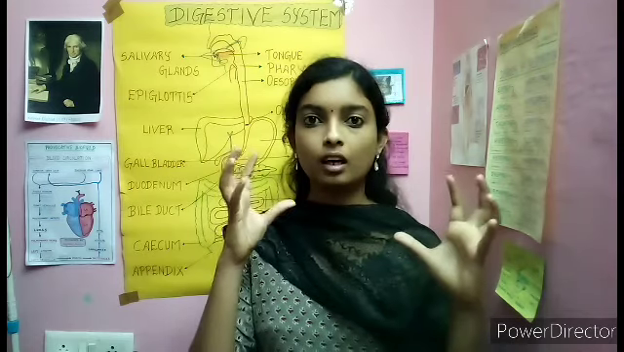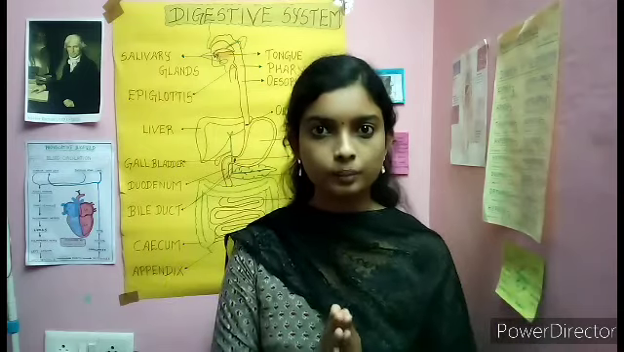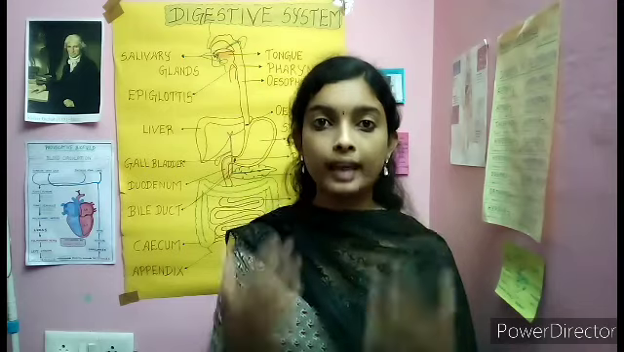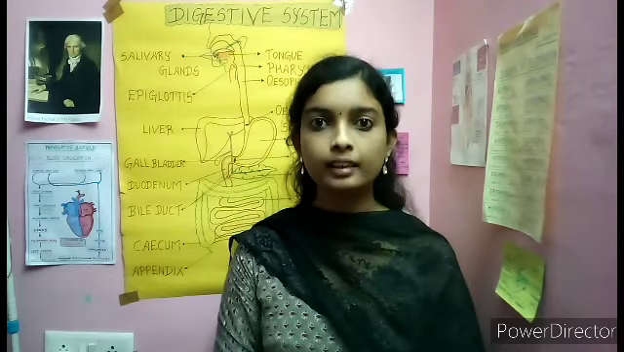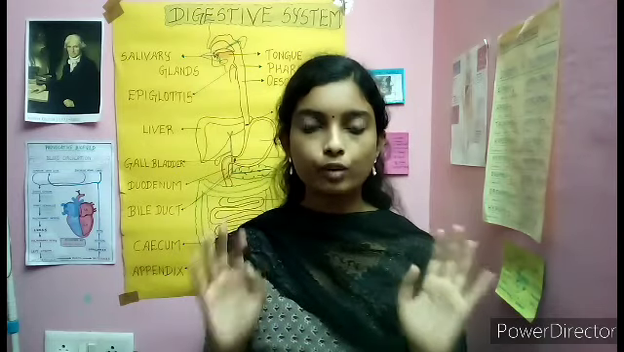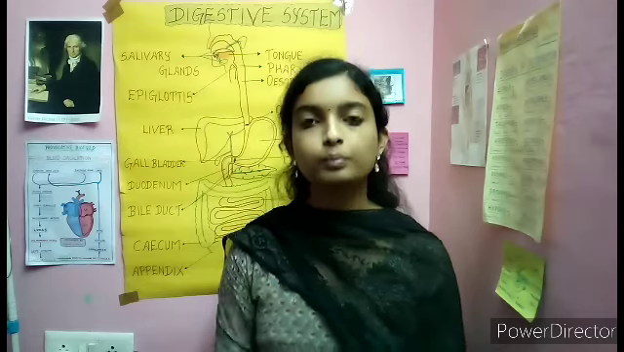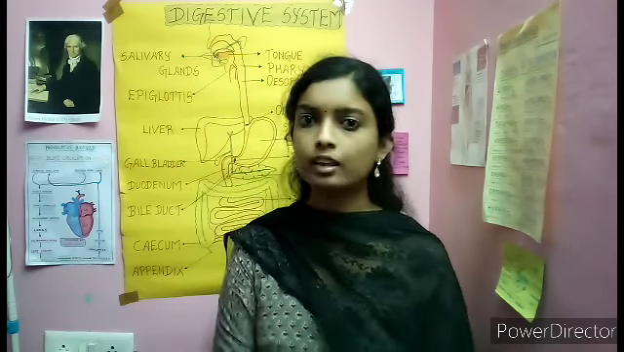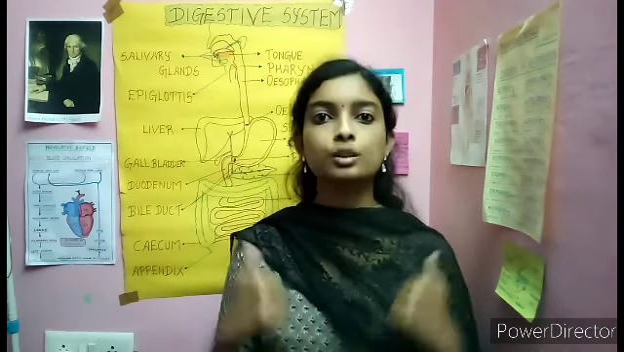30% of the carbohydrate digestion occurs in the mouth with the help of salivary amylase. So your digestion starts in the mouth itself. Next, it goes to the stomach. In the stomach, no digestion of carbohydrate occurs because there is no carbohydrate splitting enzyme present in the stomach. It goes to the small intestine.